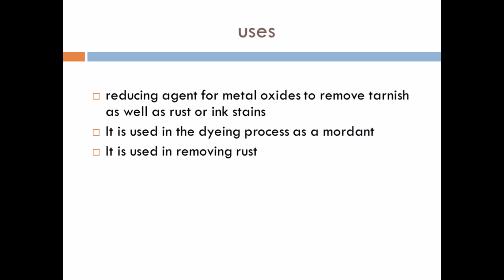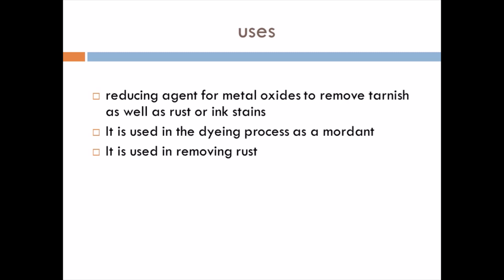Mordant is nothing but a binding agent. So when you have to dye something, you need to have some binding agent. Otherwise the dye color will go away slowly, and then there will not be any use. So in those situations, this will be used as a mordant, and then it is used in removing rust. Correct? Because it is reacting with all the metal oxides. So what are the three uses we have seen?